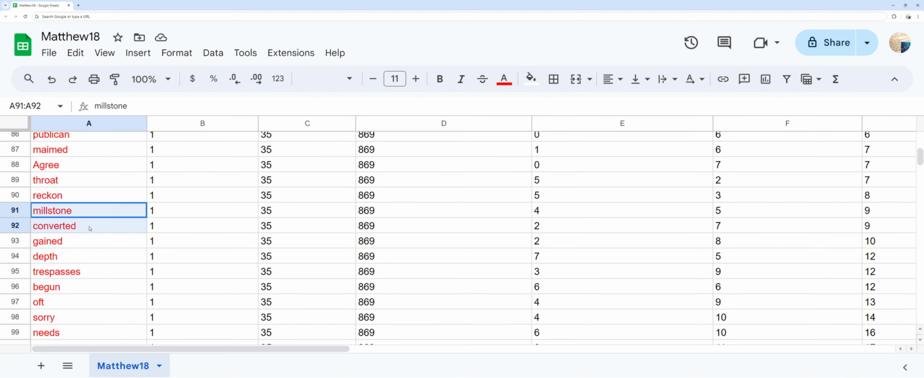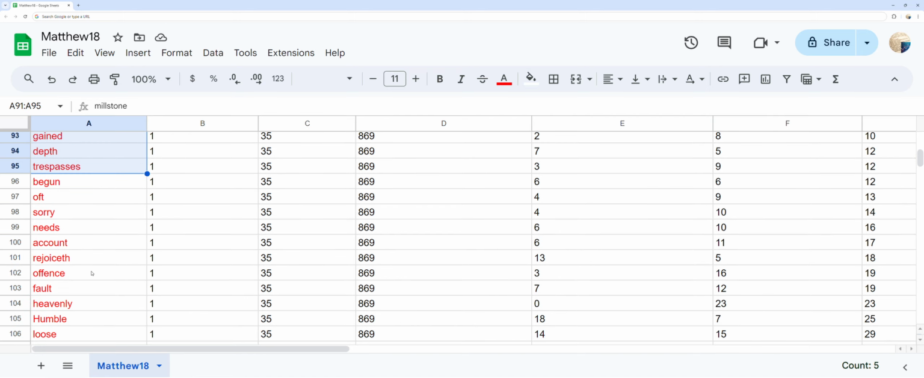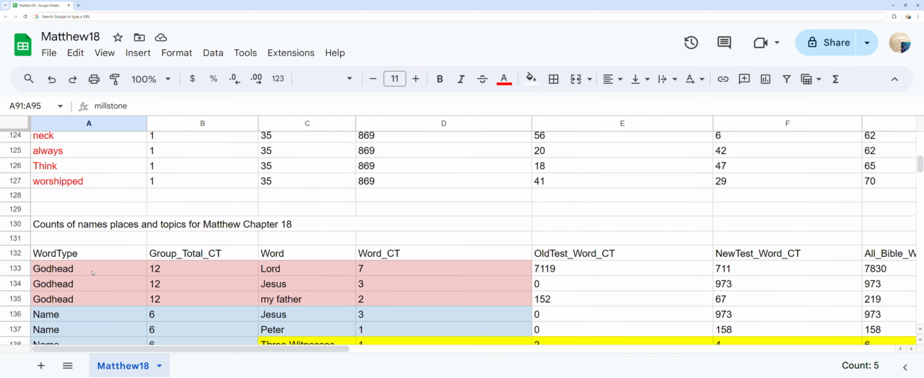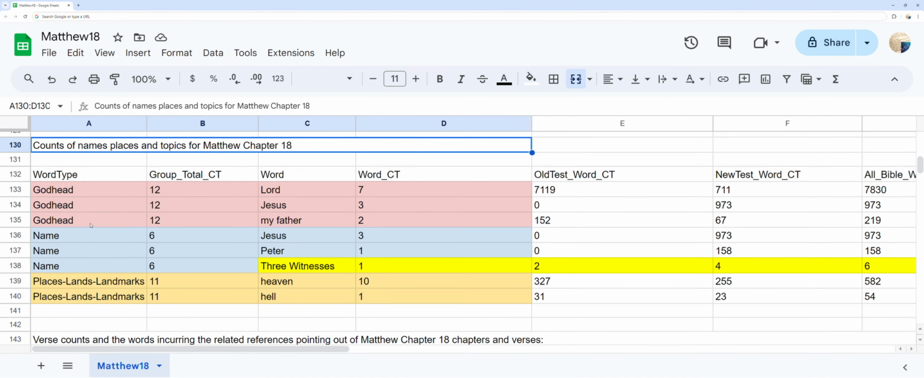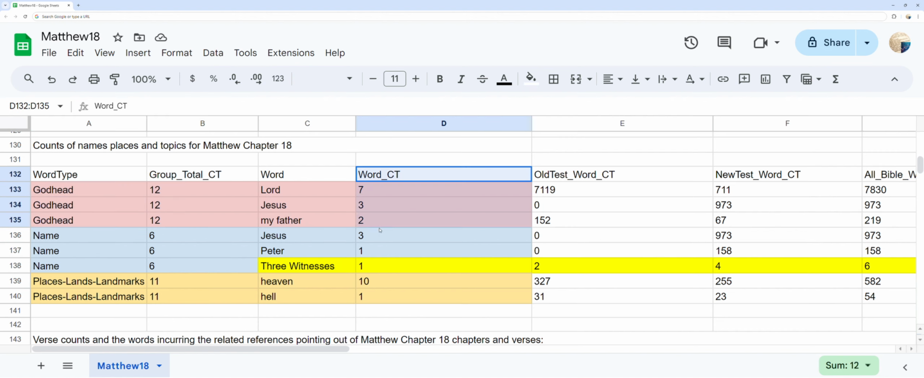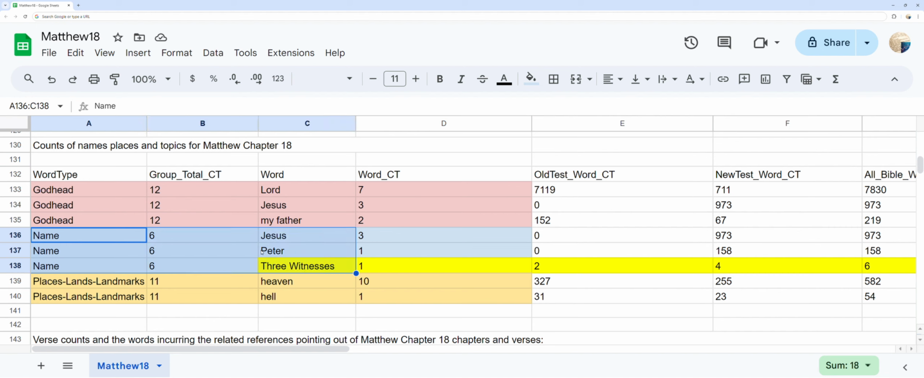Counts of names, places, and topics. You can see different topics, names, and places, as well as their word counts in Matthew chapter 18. You can see two locations listed at the bottom in orange as places, lands, and landmarks.